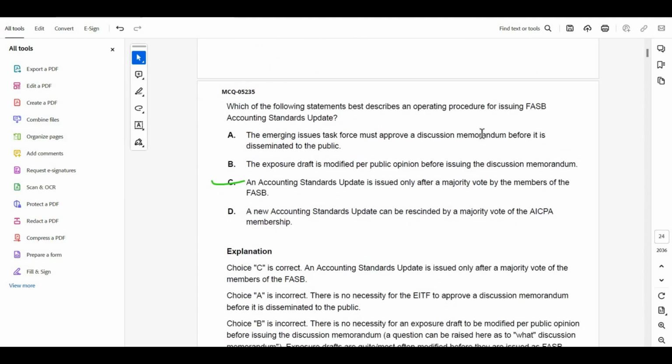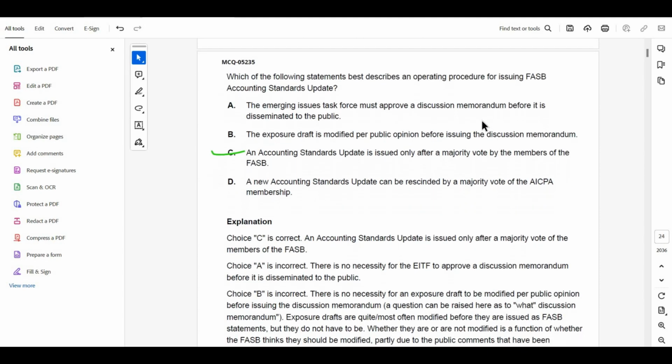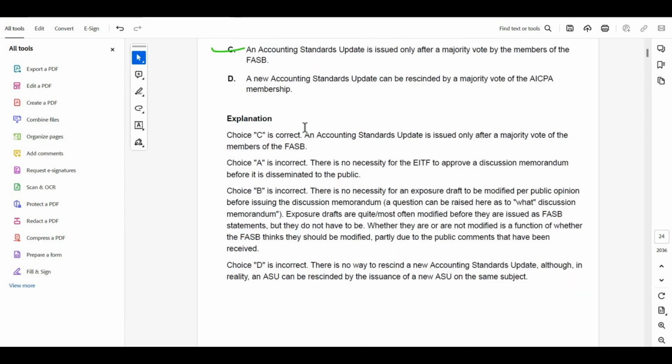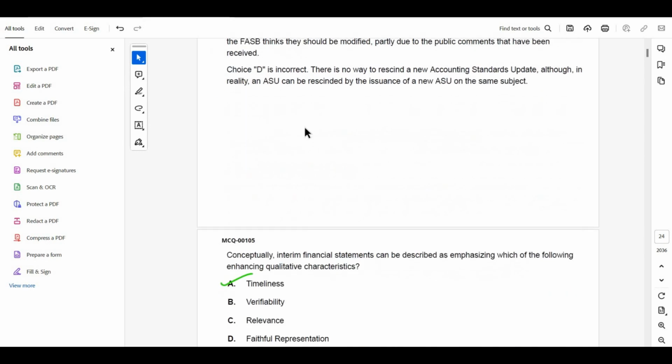Moving forward to the next one, which of the following statements best describes an operating procedure for issuing FASB accounting standard updates? An accounting standard update is issued only after a majority vote by the members of the FASB. Just learn this option, that an accounting standard update is only issued after the majority vote of the members. It is covered in the first class.